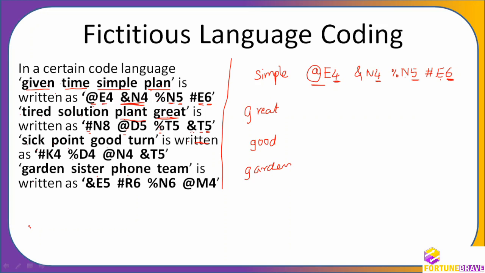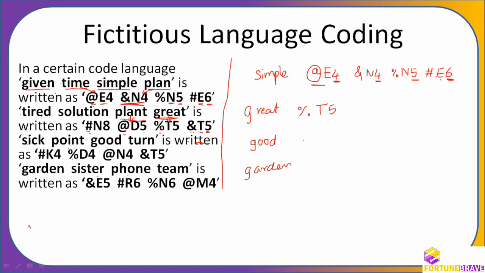And E is coming. Therefore I can say that the time code is this one. The plan code is this one. So wherever P comes, then and will come. So this code is for this. G code is for this. Great is, I can certainly say, percentage T5. Now you get the idea. Now you get the idea.